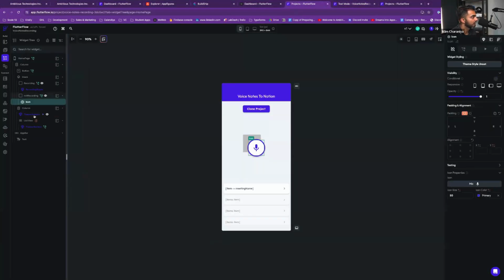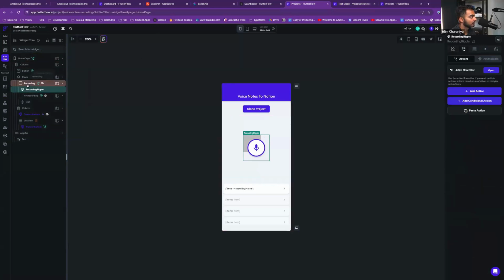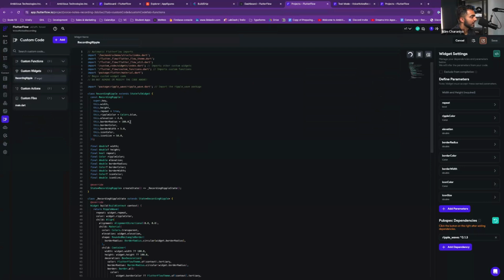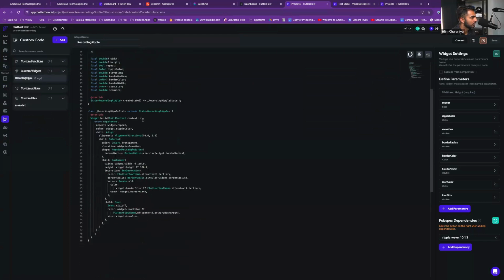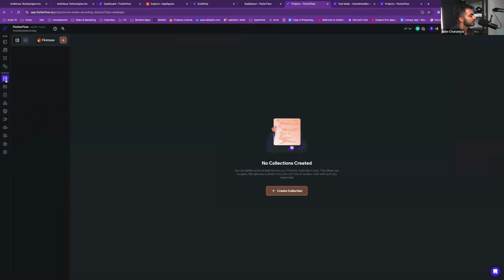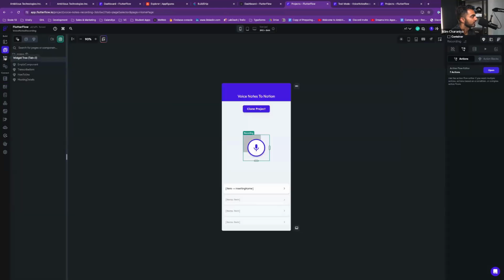What I'm learning is that there is an action that allows us to record. That's one thing I've learned. And if I go to custom code, okay, we have this thing called recording ripple, which is essentially just a ripple wave. All it's doing is rippling, so we don't really care about that. That's not a deal breaker for us. I just wanted to understand if there are any custom widgets that they created.